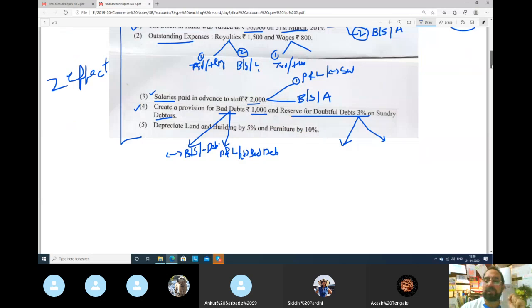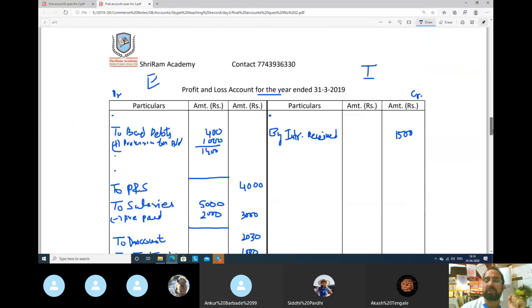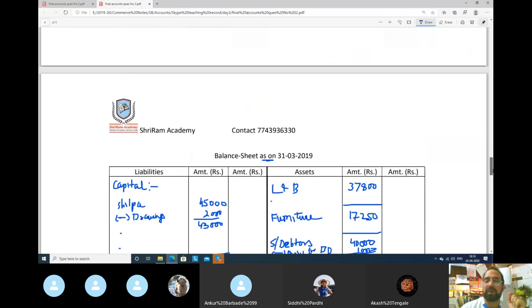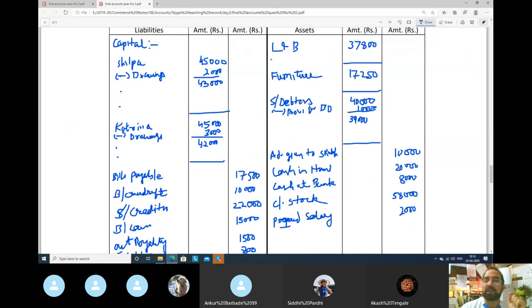Let's see that first. How much sundry debtors we have? Not bad debts, debtors. 40,000 were there. Out of that 1000 provision for bad debts, we will not receive this 1000. So balance is 39,000 only. So 39,000 is what our debtors which we might receive. And he is saying on this 39,000 rupees, 3% more provision.